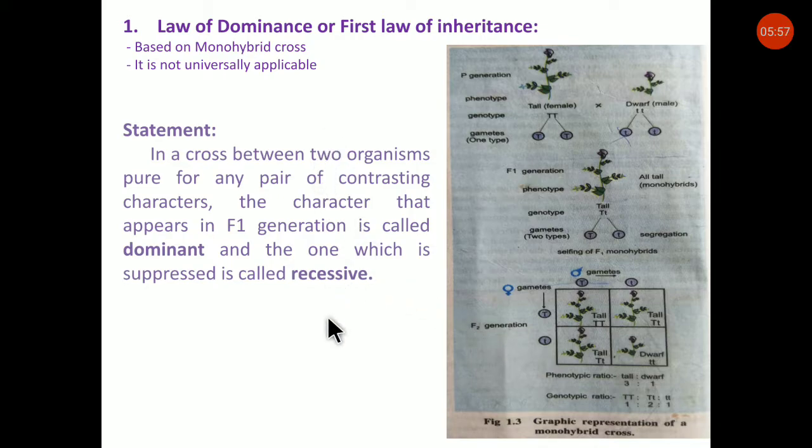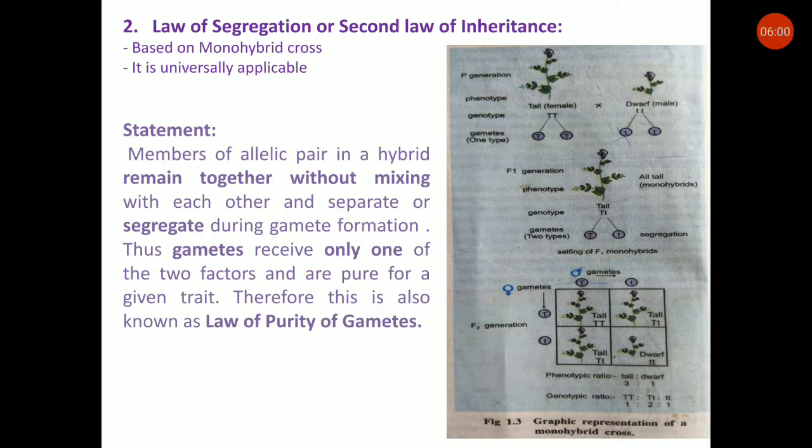Now we will see the second law. The second law of inheritance or law of segregation. Segregation means simply separation. Gametes, though they live together, at the time of gamete formation, these forms of genes are separated or segregated. Let's see the statement of the second law.